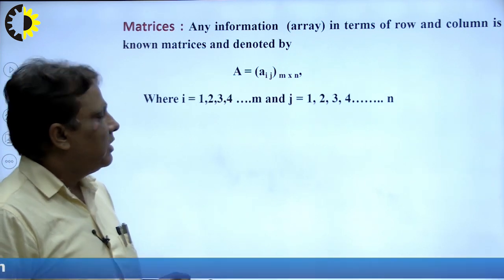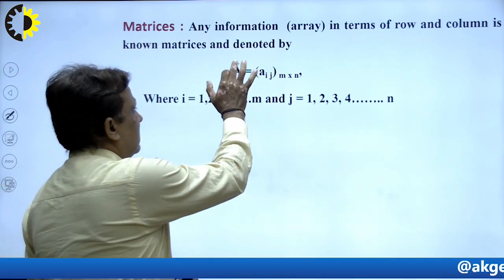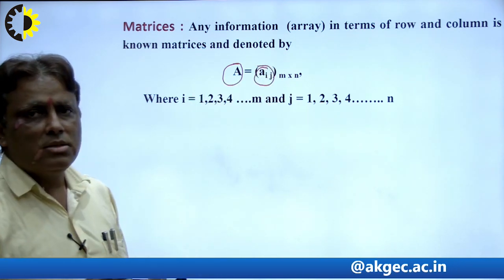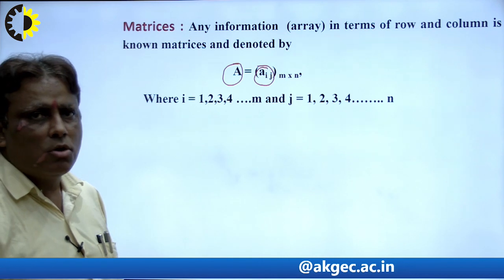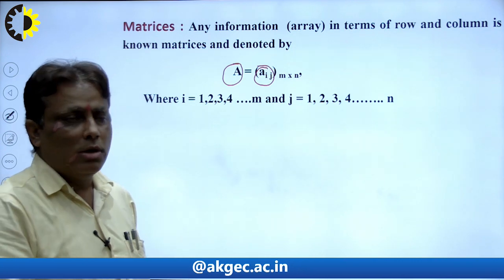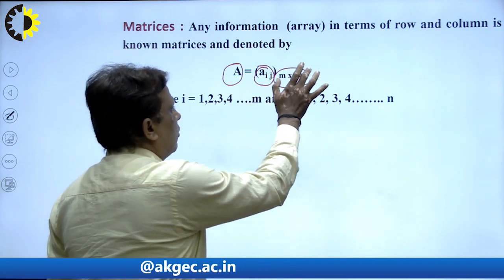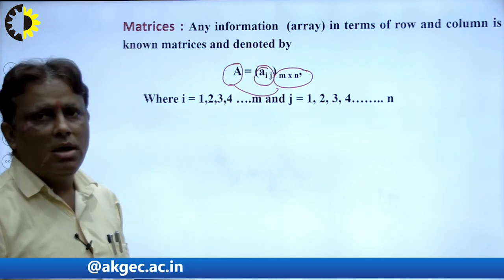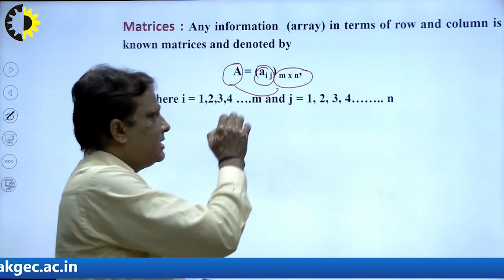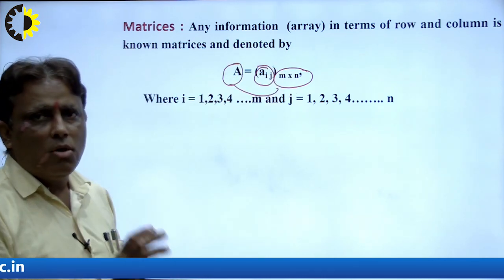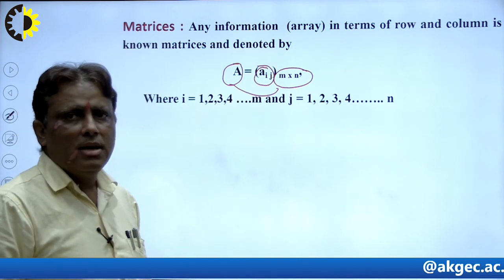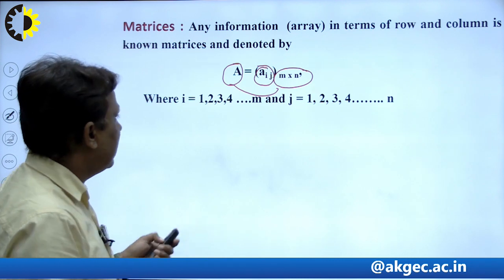In this lecture, first of all, A is a matrix, and Aij is one component. In ij, the first is read as row and the second is read as column. So that means the address of this element Aij is ith row and jth column. And this is the order of this matrix, m rows and n columns. So there are two things, first is the individual element and second is the matrix. So there is the order of an element and the order of a matrix. In this way we can find them.